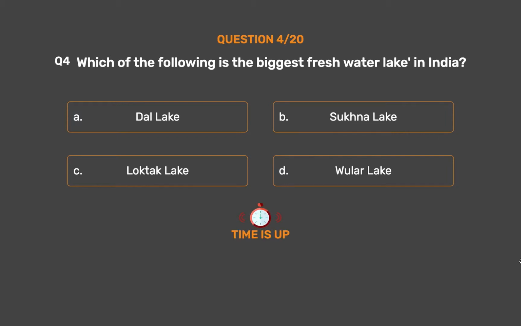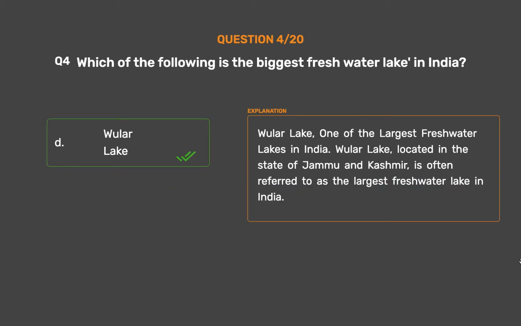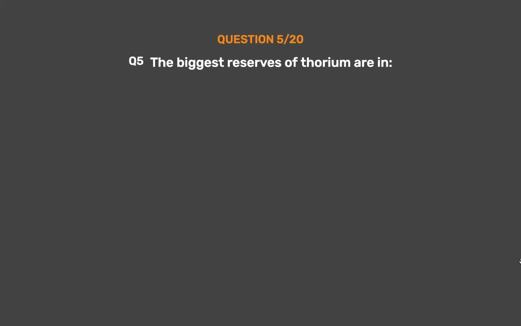The correct answer is Option D, Wular Lake. Wular Lake, one of the largest freshwater lakes in India. Wular Lake, located in the state of Jammu and Kashmir, is often referred to as the largest freshwater lake in India. Question number 5. The biggest reserves of thorium are in Option A, India.